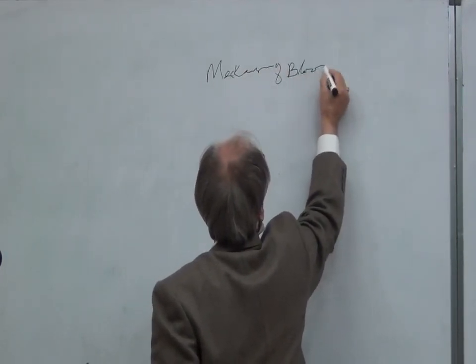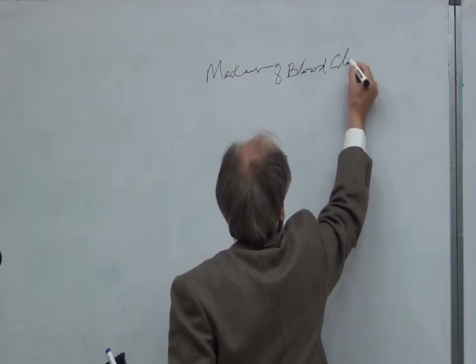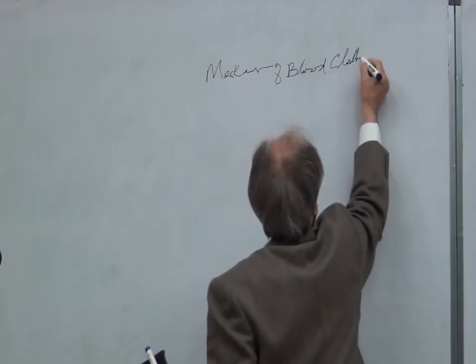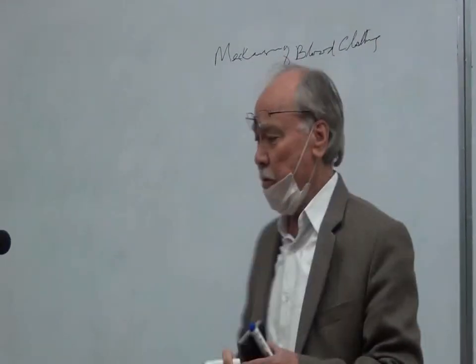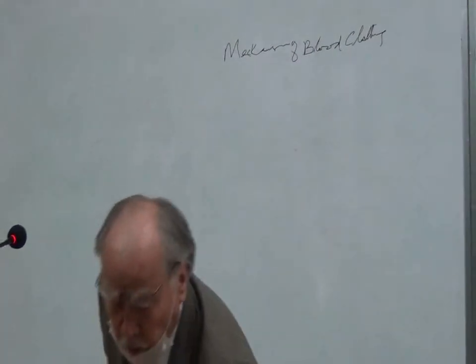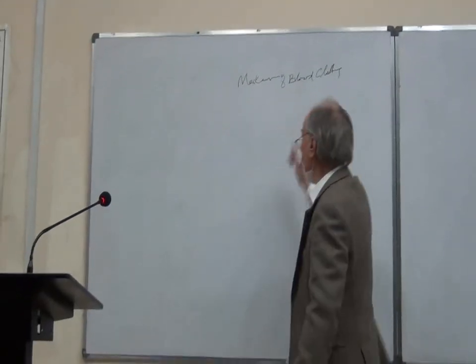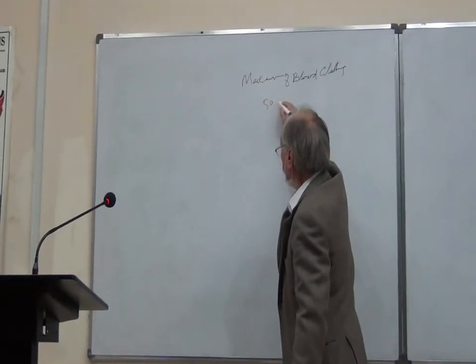The mechanism of blood clotting: in our blood there are at least 50 different